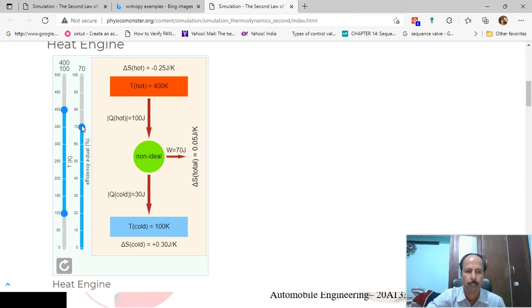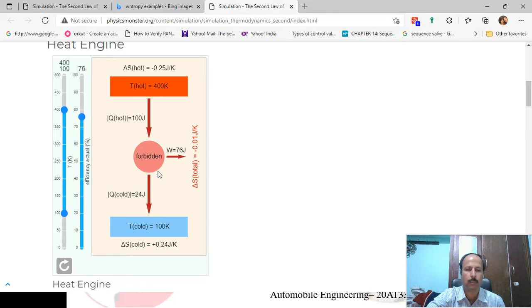If I increase the efficiency to say 75%, now the maximum efficiency of this particular heat engine is 75%, because it is ideal. The real engines cannot have this efficiency. Let us slide this slider a little bit more, so 76%.